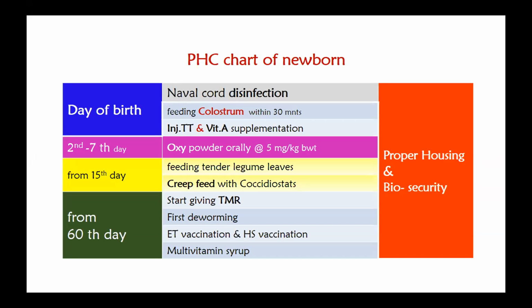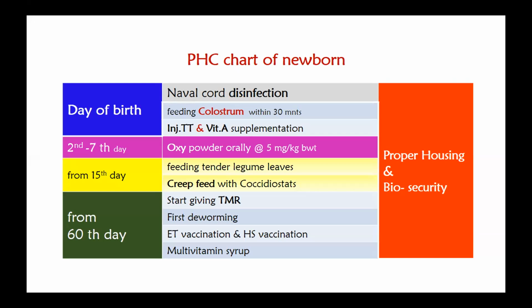And then from 60 days onwards, we can start giving them total mixed ration, and the first deworming can be done. Then enterotoxemia vaccination can be given, hemorrhagic septicemia vaccination can be given from this day, and then multivitamin syrups can be given.